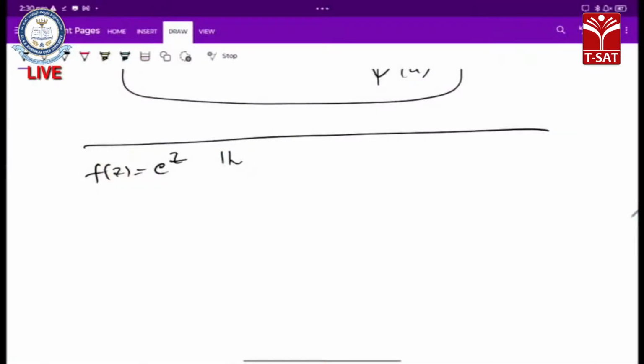Now what is the behavior of this function f of z at z equals infinity? Let us discuss this now.